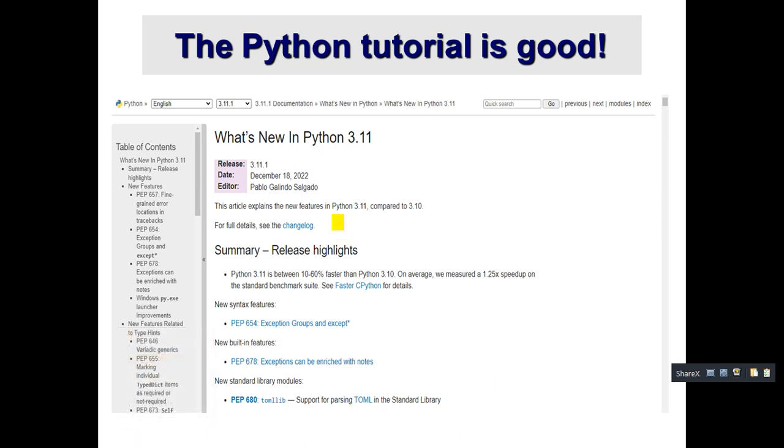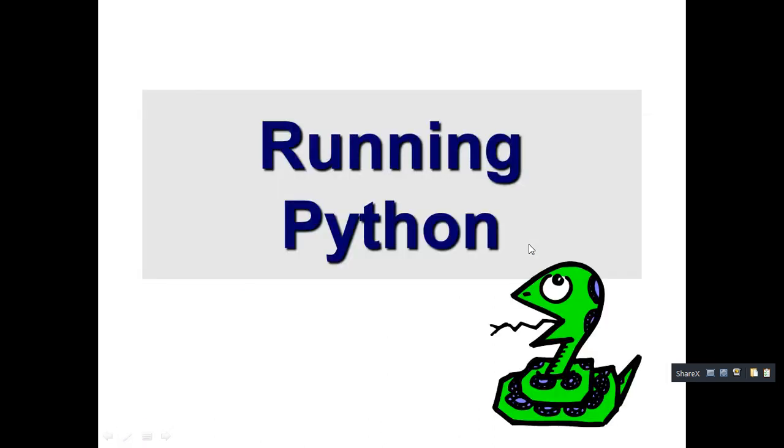See here, they released it on December 18, 2022, and the version they released is 3.11.1. Okay, so we have a lot of topics to cover in this tutorial. For detailed understanding, you can go through that. Okay, next we are going to see running Python, how we are going to run it.